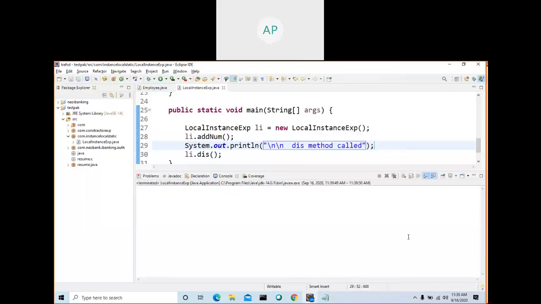Let me run this program. I call both the methods just to explain that.